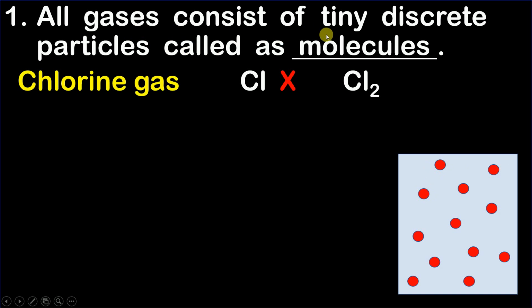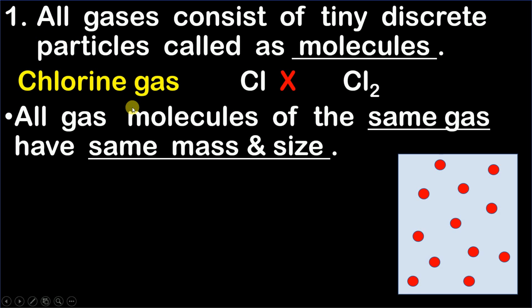All gases consist of tiny discrete particles, that is the smallest particles, called molecules. In this example, we have Cl2 as the molecule. Suppose you take hydrogen gas over here, we will have H2 as the molecule. I hope you have understood up till now. Now, this first postulate has a few more points. Let's understand them also. All gas molecules of the same gas have the same mass and size. It is obvious that if you compare a Cl2 molecule with another Cl2 molecule, they are going to have the same mass and the same size.